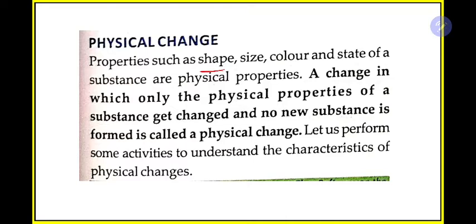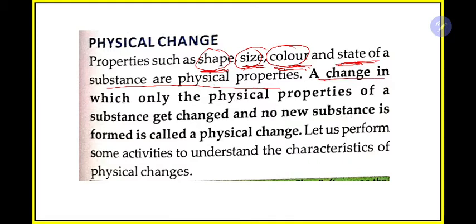Properties such as shape, size, color, and state of a substance are physical properties. So mainly there are four properties: shape, size, color, and state. That means the properties which we can visually see. For example, consider a mango. For a mango we can see its shape, right? What is its shape? Then we can see size, color, and state of the substance, whether it is in an early stage of development, or a late stage, or the ripening is over. So we can consider the state here also by visual appearance.